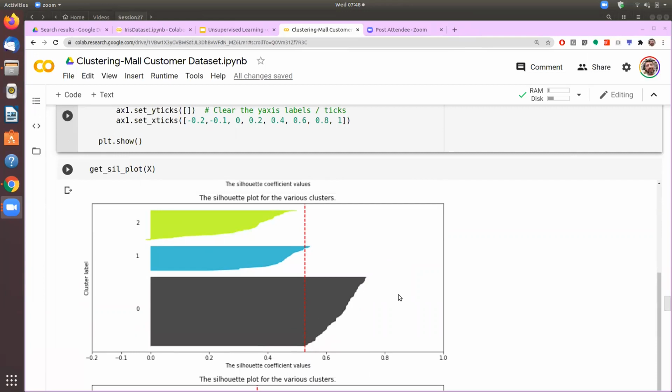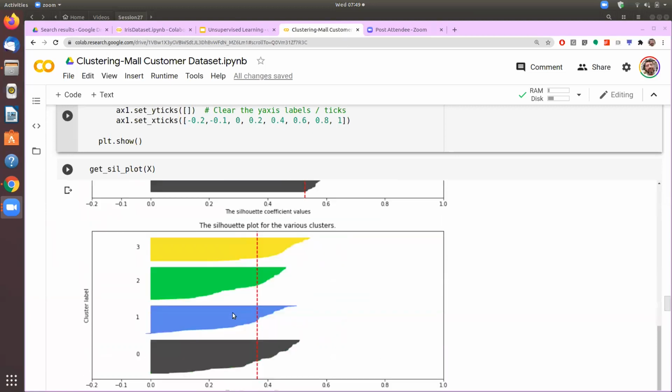And here we say that 3 is not really a good number to have, because first of all, these blocks are not of similar size. The symmetry is not there. One cluster is much larger compared to the other two. And at the same time, there is one cluster which is not even reaching that vertical line. And therefore, we say that 3 is not really a good number of clusters to have.